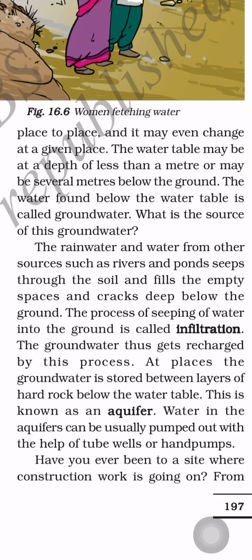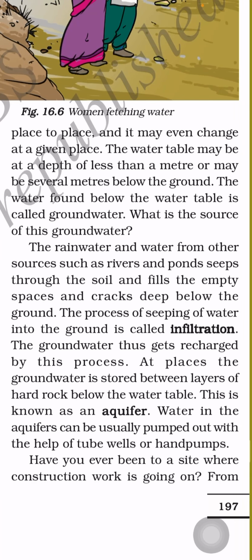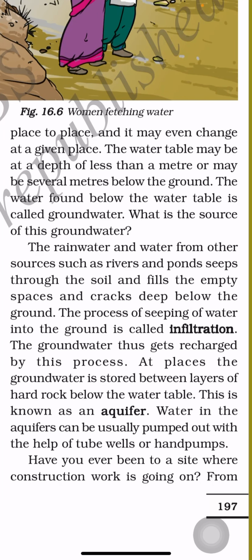The water found below the water table is called groundwater. So the water which is present below the water table, that is known as groundwater. So what is the source of this groundwater? Rainwater and the water from other sources such as rivers and ponds seeps through the soil and fills the empty space and cracks deep below the ground. So by the rainfalls and by the help of rivers, ponds, lakes, oceans, the groundwater is charging.